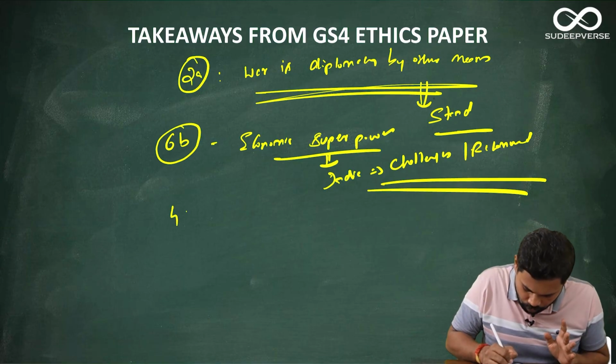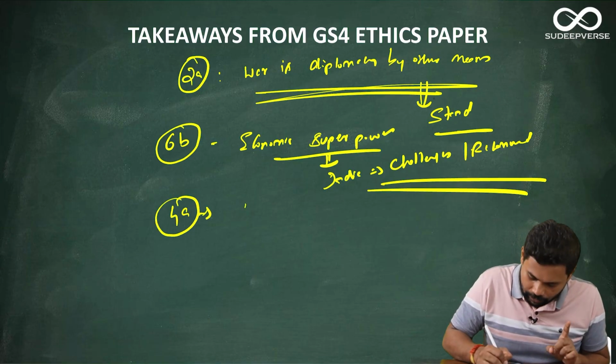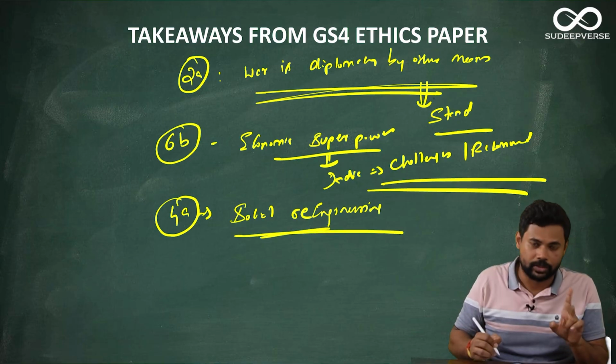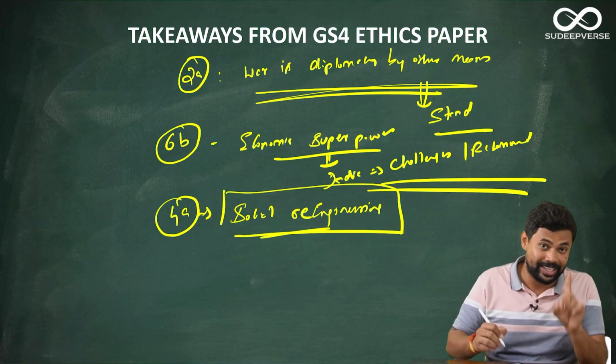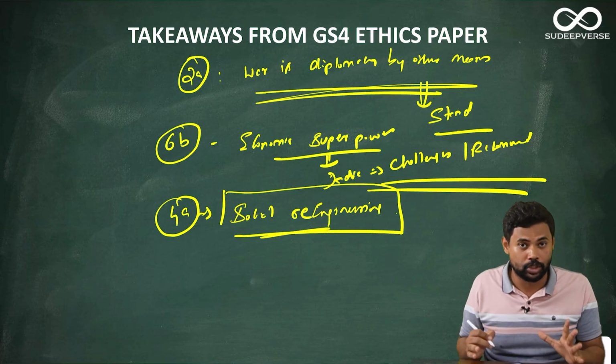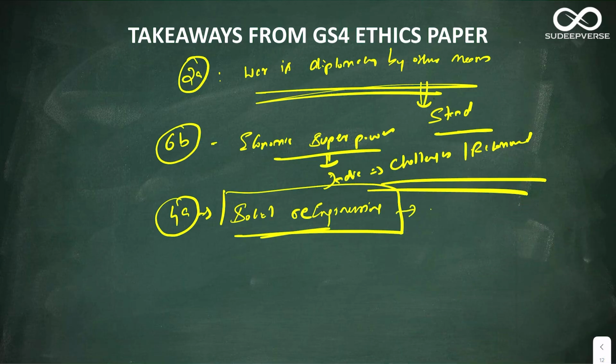Apart from that, the next one is 4a. In 4a, they have spoken about social re-engineering. Here two things. One, to give clarity to the examiner about what social re-engineering is, a very important aspect that students have missed out. You have to first give the meaning of it to tell the examiner that you have clarity of what social re-engineering is and why that social re-engineering is necessary in welfare programs. So that is very, very important.